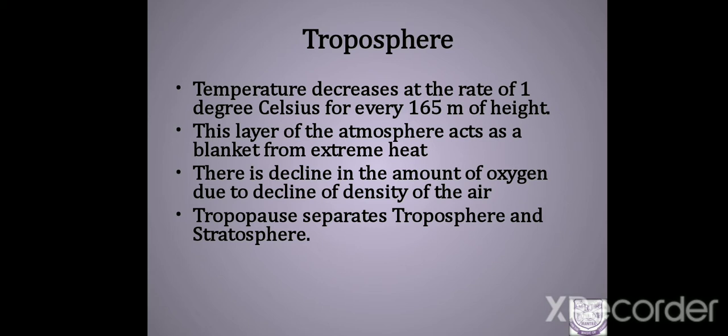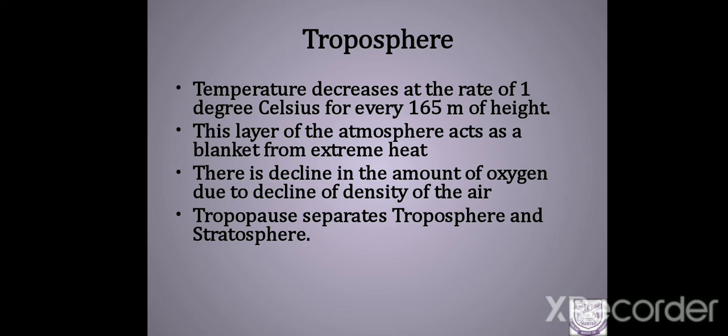Next, a very important character of this layer is that it acts as a blanket. Why do you have a blanket during the winter? It prevents you from becoming cold. In the same way, this atmosphere, particularly the troposphere, serves as a blanket from extreme heat from the sun.